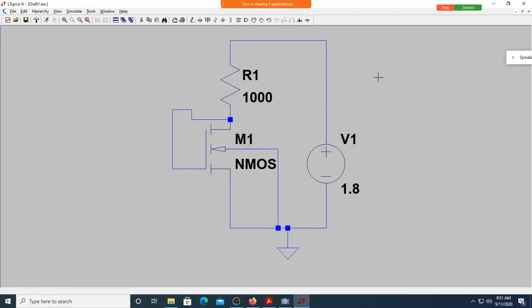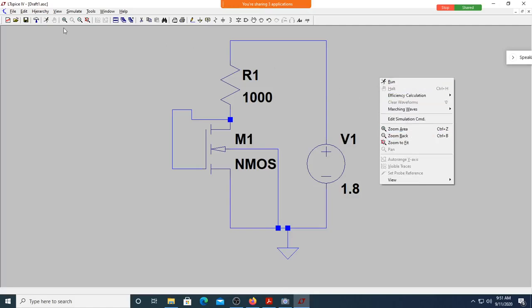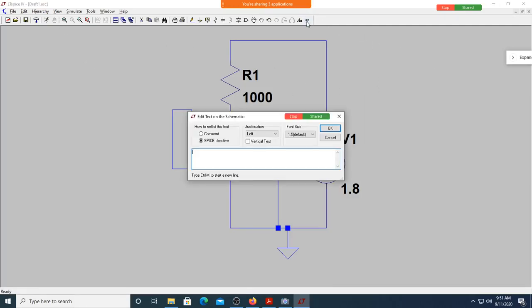How about the dot model file? Where do I put it? It is in Spice directives. Dot model NMOS NMOS, open the parenthesis, KP. It should be parenthesis. Don't put square brackets or curly brackets. I could see some of you putting square brackets. Simply put parenthesis.